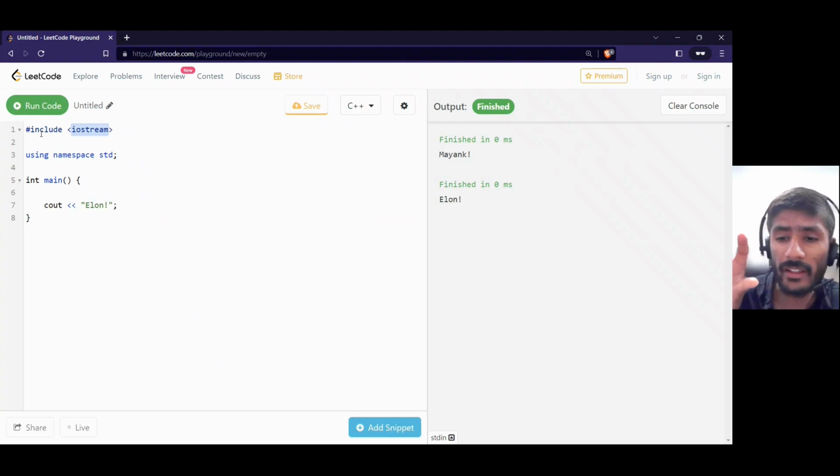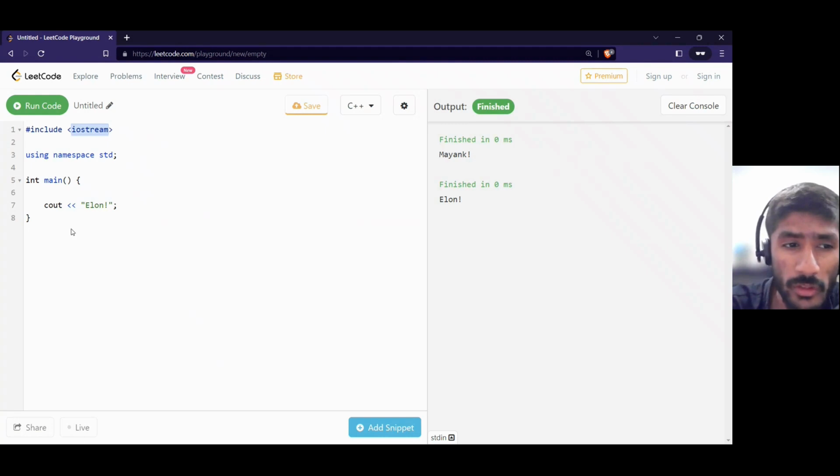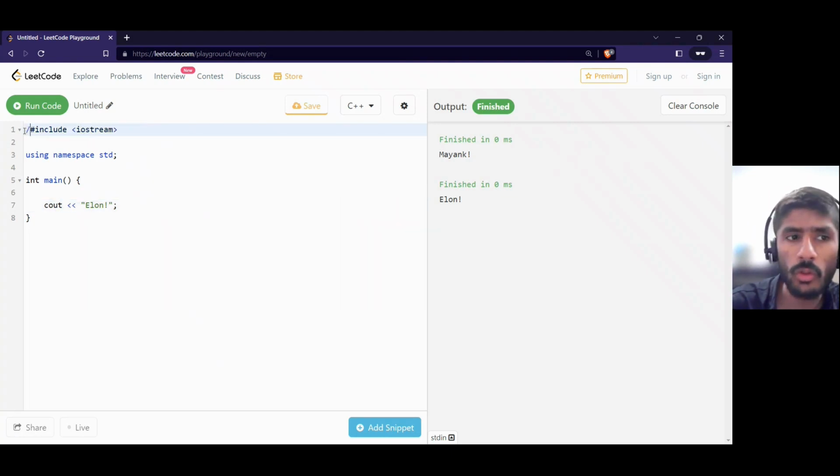So include is the method, the function through which I include the code that some other developers have written for input output stream. Why is it used? It is used for cout, for us and the compiler to understand what cout is. We put iostream here. What if I don't do this? Now I'm commenting this out.